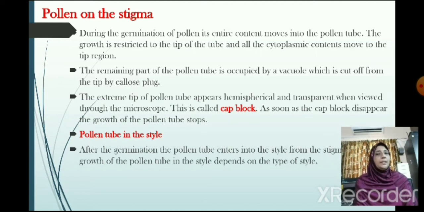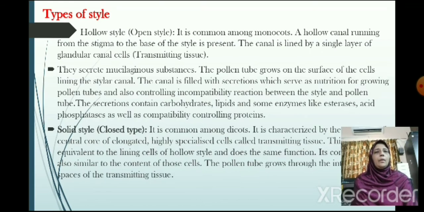Pollen tube in the style. After the germination, the pollen tube enters the style from the stigma. The growth of the pollen tube in the style depends on the type of style. Hollow style, or open style, is common among monocots. A hollow canal running from the stigma to the base of the style is present. The canal is lined by a single layer of glandular canal cells that we call transmitting tissue.